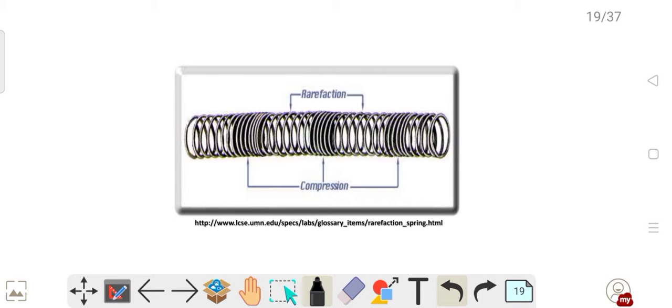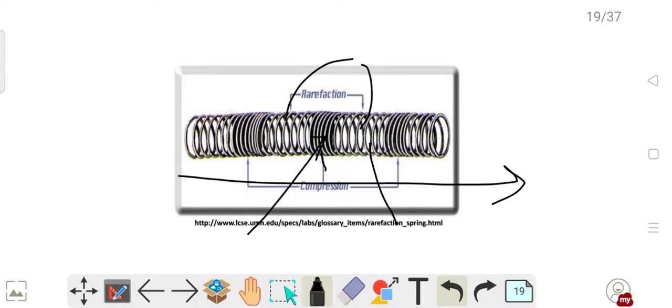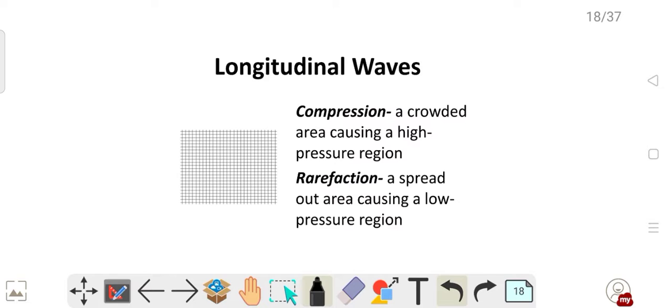You see, this is a kind of waveform in which this particular portion is compression, these particular portions are rarefactions. That means this is compressed and this is less dense. So the wave moves in the form of compression and rarefaction, and the direction of the wave is also this. The direction of compression and rarefaction of the particles is also this. So these waves are called longitudinal waves.